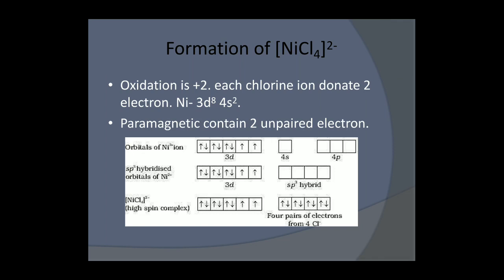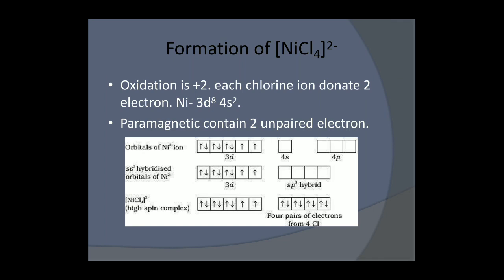We will see what the CMA, the central metal atom, is. In this it is nickel. So what is the oxidation state? For calculating the oxidation state, Cl has a minus 1 charge, so four Cl give minus 4, and the total ion has a charge of minus 2. So x minus 4 equals minus 2, and nickel has a plus 2 oxidation state. What will be the second step? What will be the electronic configuration? The electronic configuration will be 3d8 4s2.